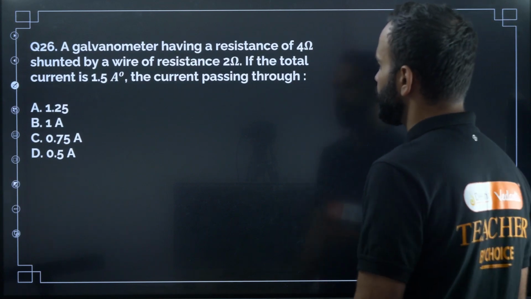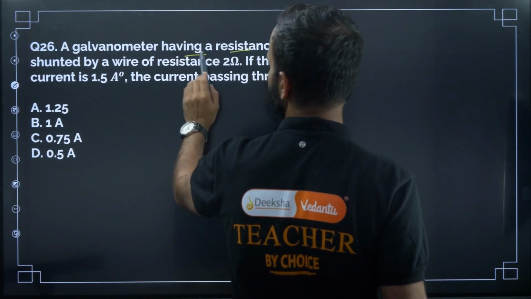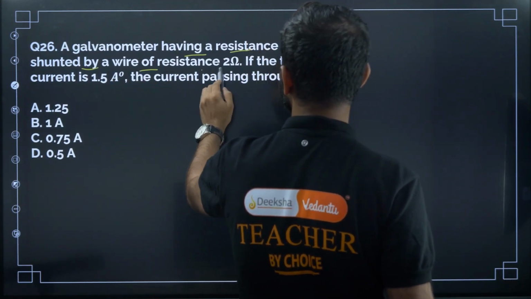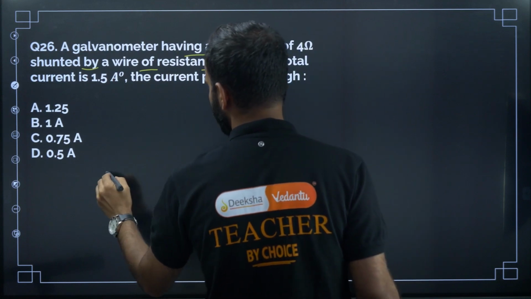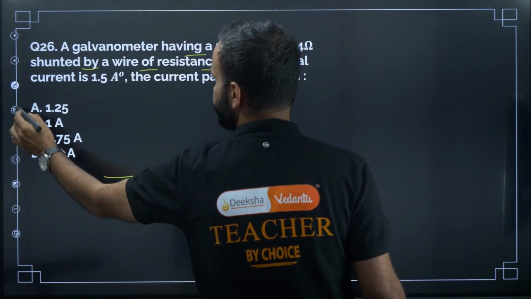Next one, question number 26. A galvanometer having a resistance of 4 ohm is shunted by a wire of resistance 2 ohm. Okay, let us draw the diagram.